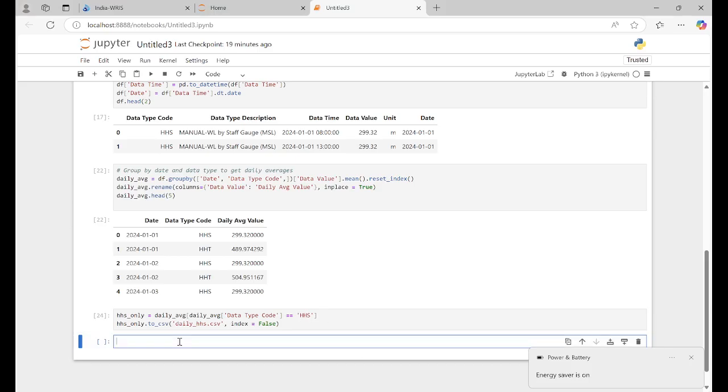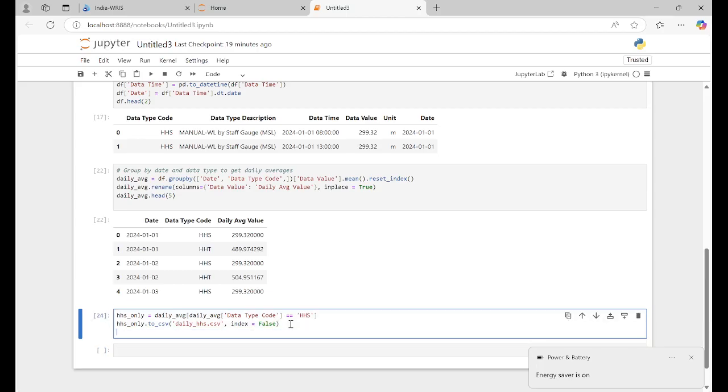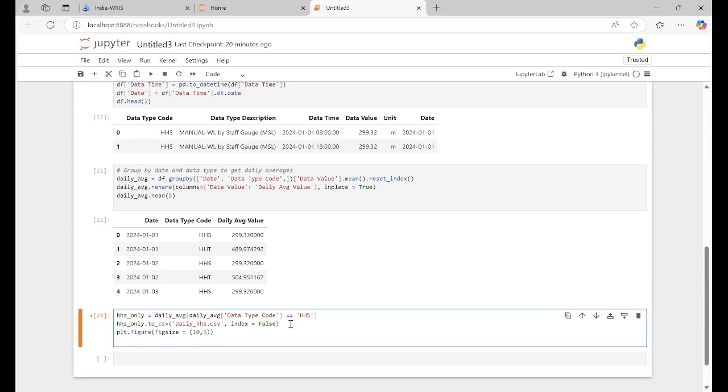Similarly, you can do it for another. So you can plot this also. How will you do it? plt.figure, with figsize equal to 6, and plt.plot.